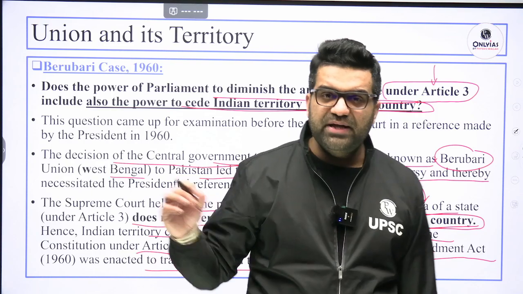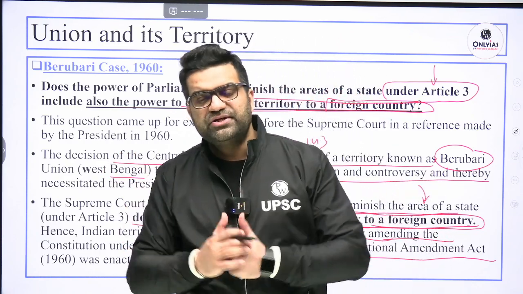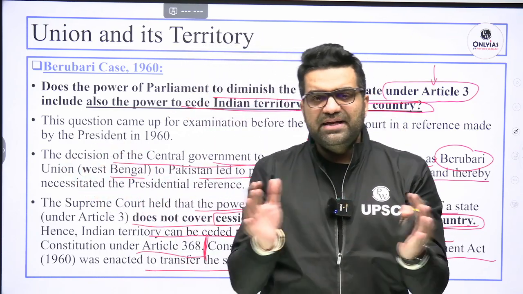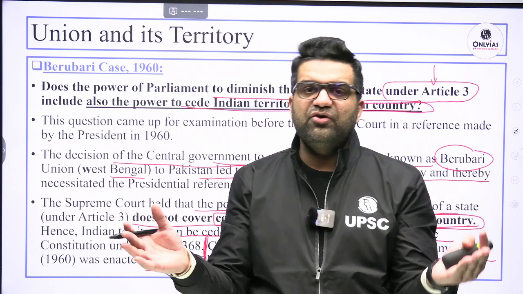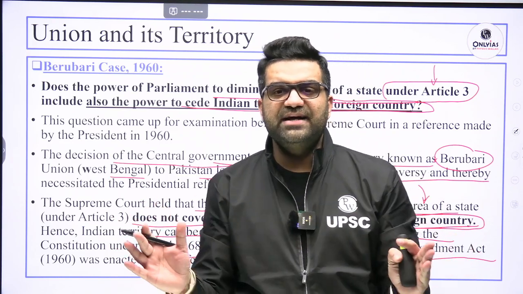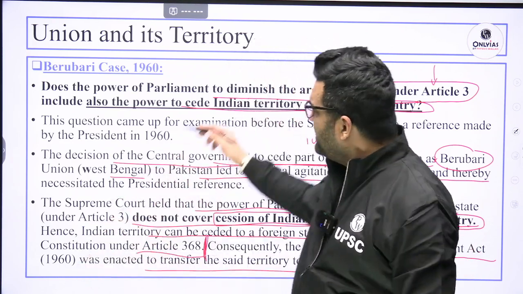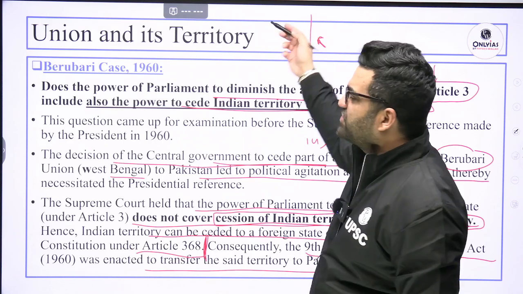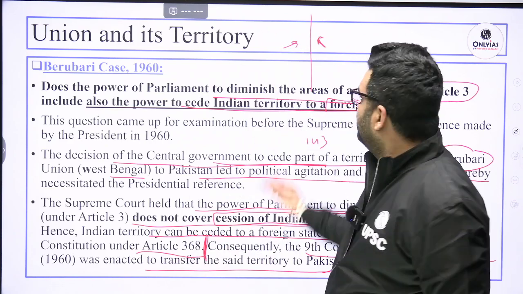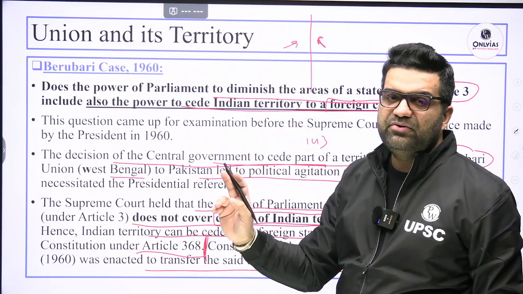Now, the Supreme Court in this case also mentioned that when you are settling the land boundary, which does not include major give and take of land on either side, okay, land boundary does not require amendment. Settlement of the land boundary between India and China, for example, does not require an amendment to the constitution.